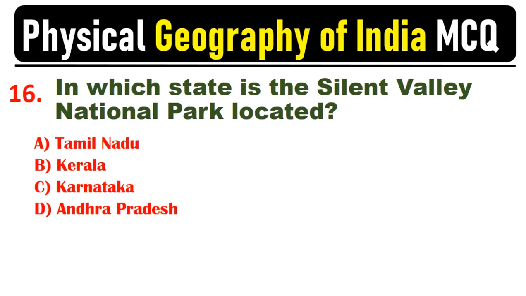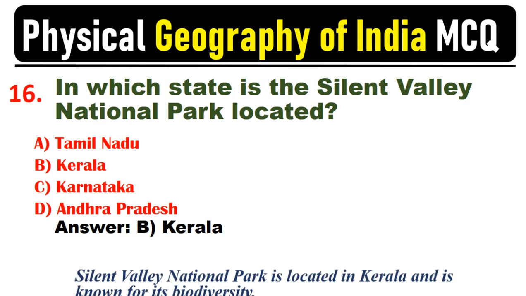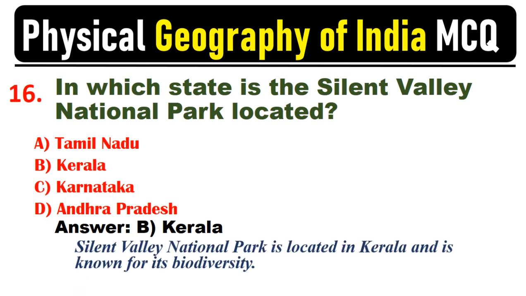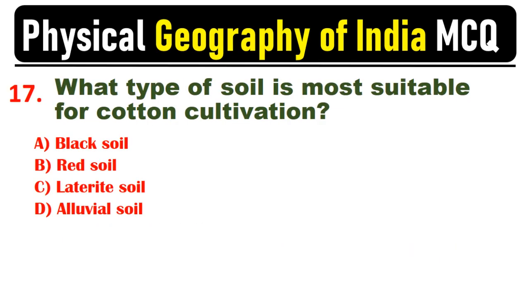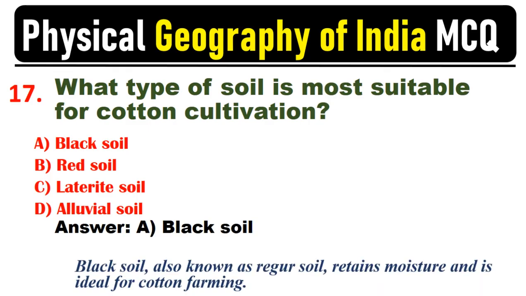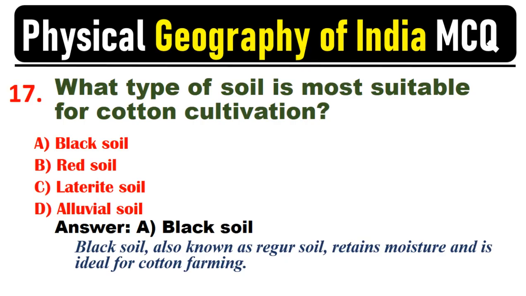In which state is the Silent Valley National Park located? Answer: B. Kerala. Silent Valley National Park is located in Kerala and is known for its biodiversity. What type of soil is most suitable for cotton cultivation? Answer: A. Black soil. Black soil, also known as Regur soil, retains moisture and is ideal for cotton farming.